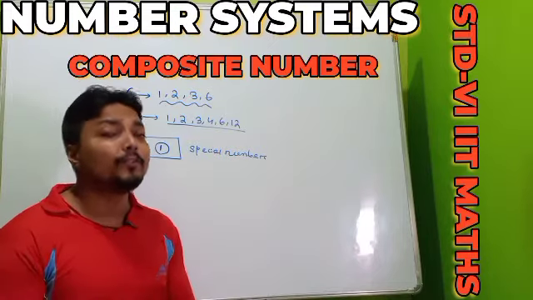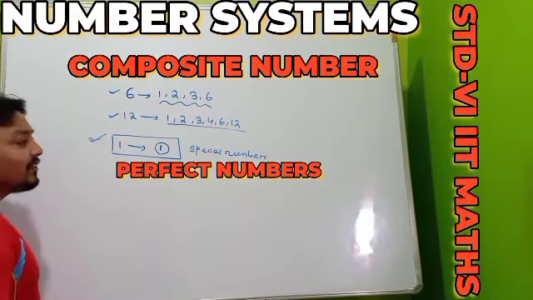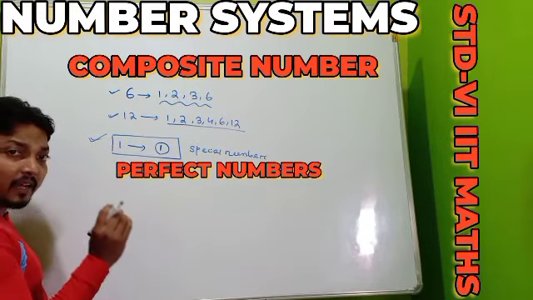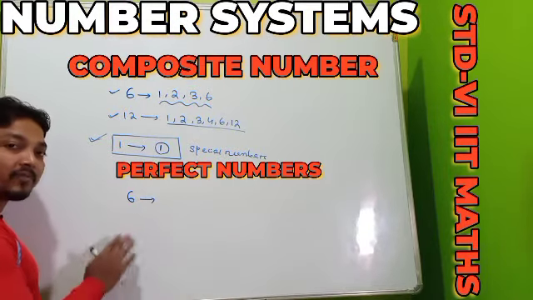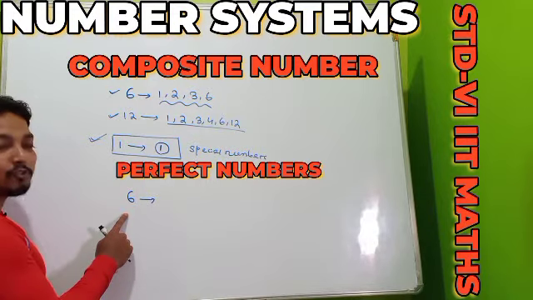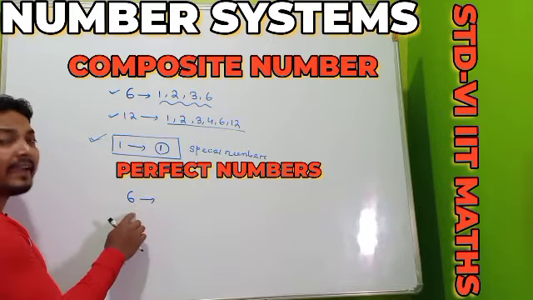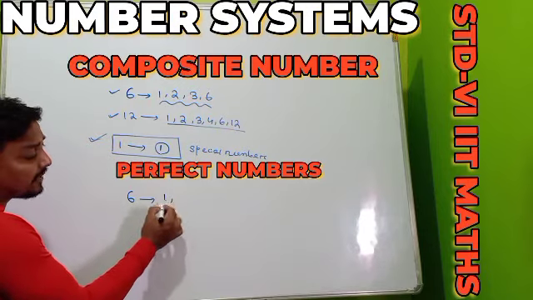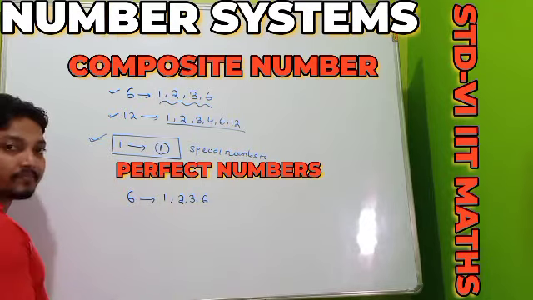Understood? Now we will do the definition of the perfect number. Everyone see, perfect number means, here I am showing you one example. From the example everything will be clear. Suppose one of the numbers I am showing is 6 and I am saying you have to find the factors of 6. So one can find the factors are 1, 2, 3, 6.